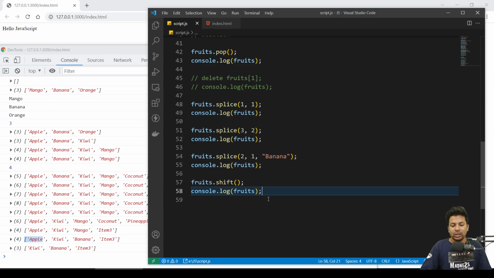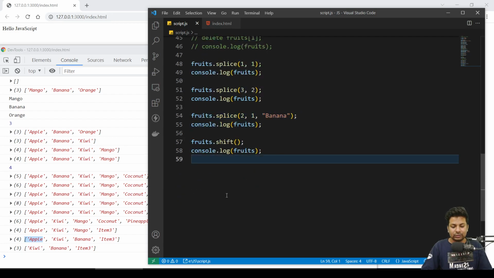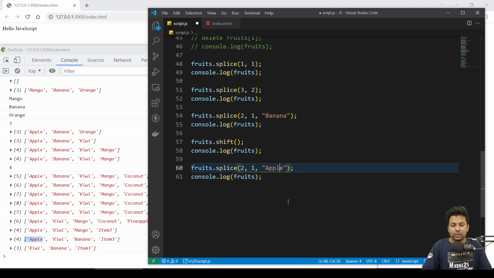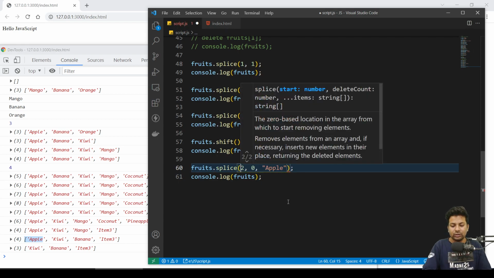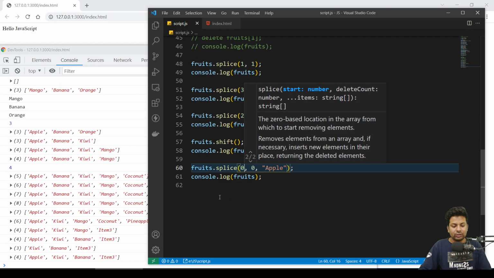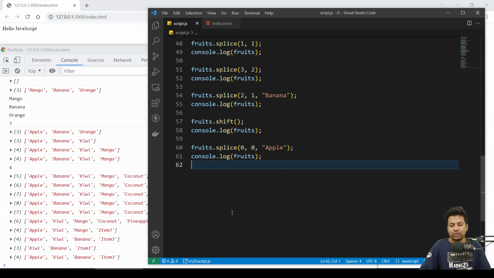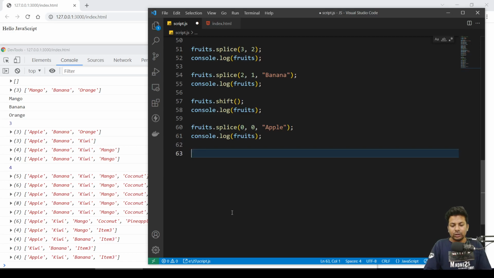Okay, suppose I want to put apple now in the starting. I say don't remove any element, 0, and put in the 0 index. See, apple got in the first index: apple, kiwi, banana, item 3. Now you can use slice also, it works the same.